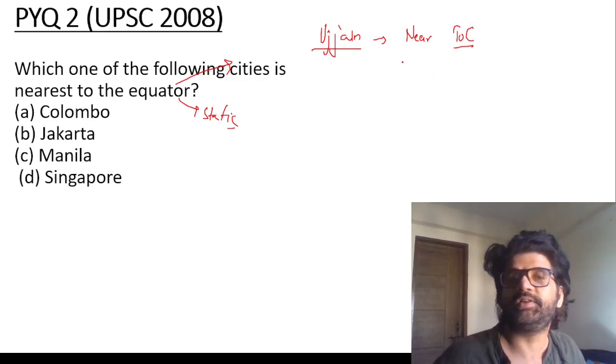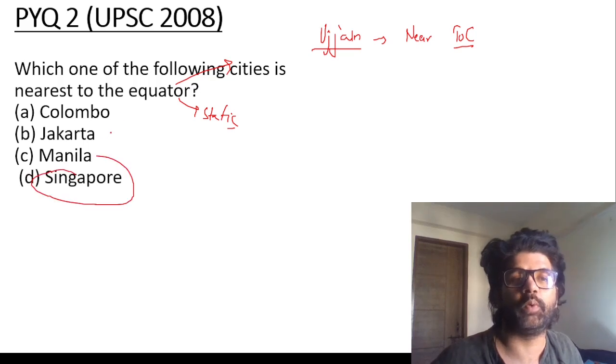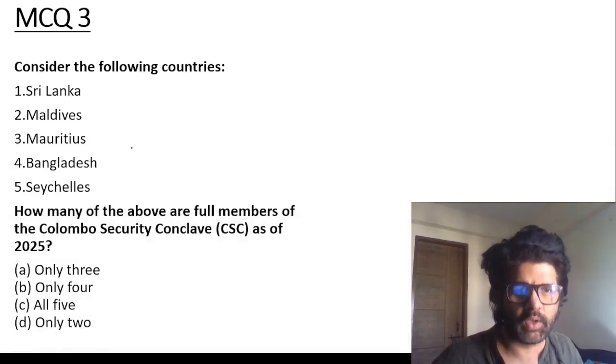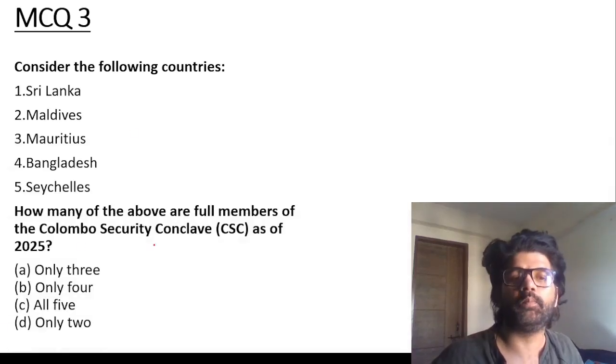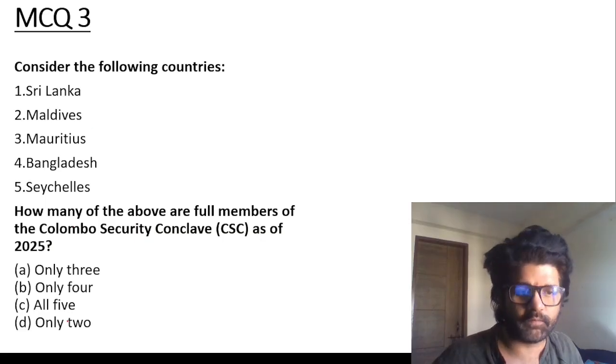So again, these things are in news, guys. Singapore is nearest to equator. Look at all the other places as well and how far they are away from the equator. D is the answer. How many of the above are full members of Colombo Security Conclave as of 2025? All of them, all five. C.